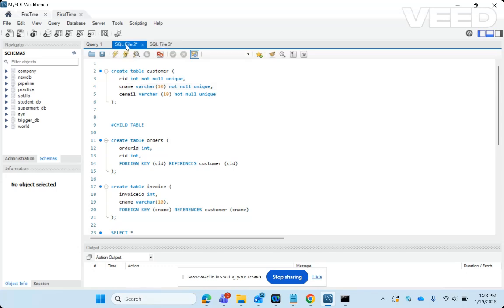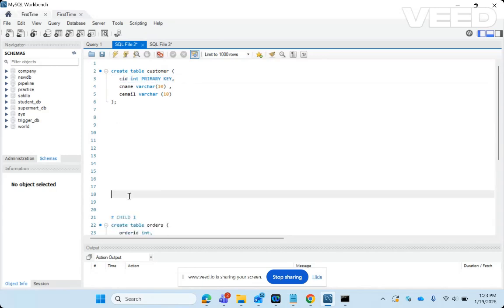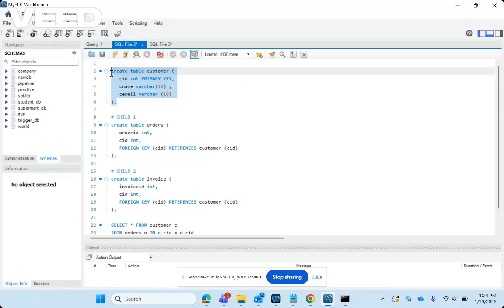But in case we have a parent table which has an identity defined, which has a primary key, then the child table will know that this is the column by which they can refer to this table, because this is the identity of the table. So without giving any second thought, they will use the primary key column to refer to this table. With the same example, if we have the two child tables, orders and invoice, then they will refer to this parent table using the primary key column, that is CID. So this is how relationship mismatch is prevented by using a primary key.